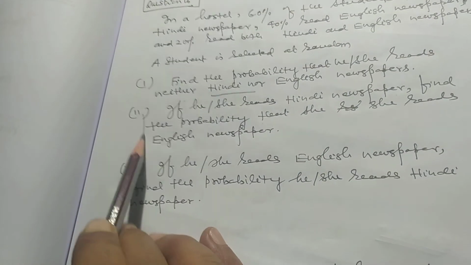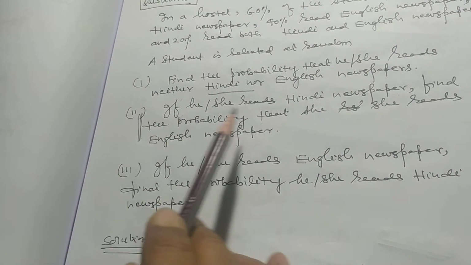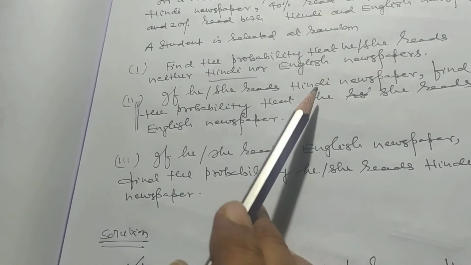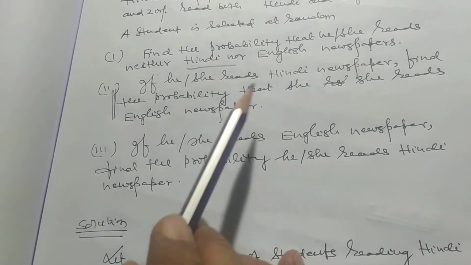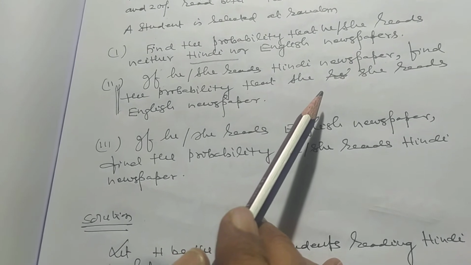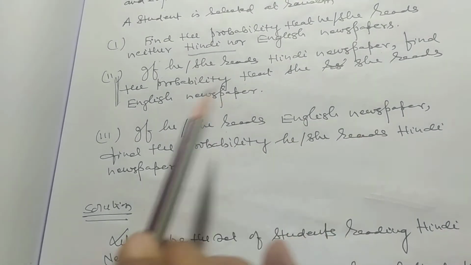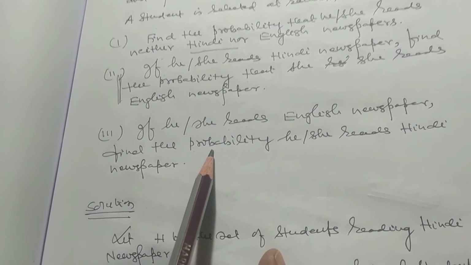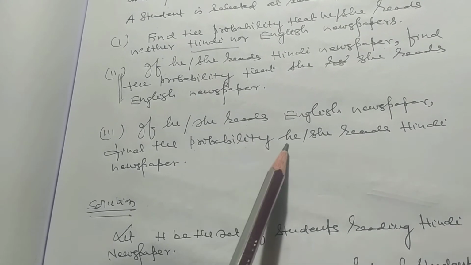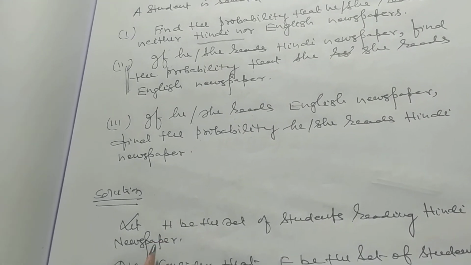This is the conditional probability. When he reads Hindi newspaper, find the probability of English newspaper. If he reads English newspaper, this is also a problem of conditional probability. Find the probability he reads Hindi newspaper.